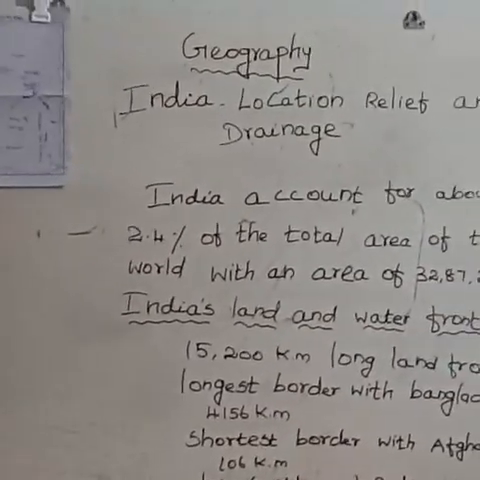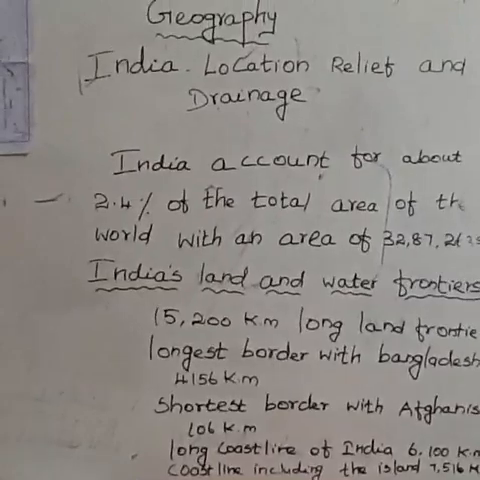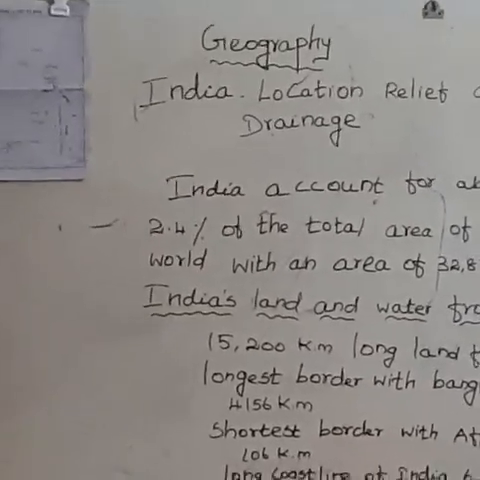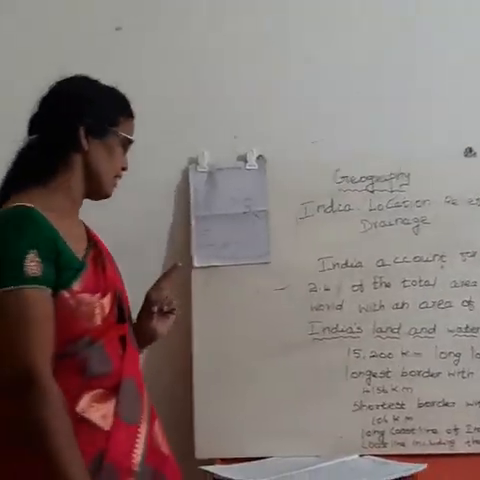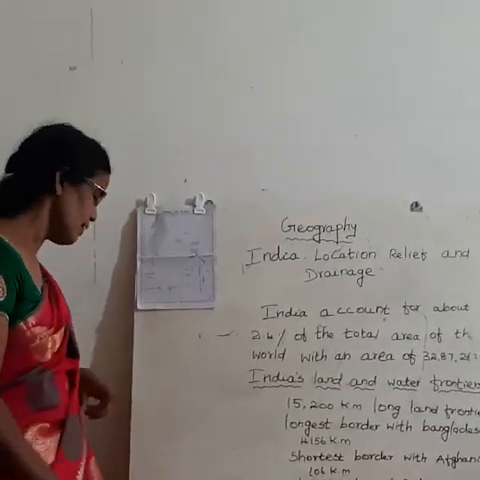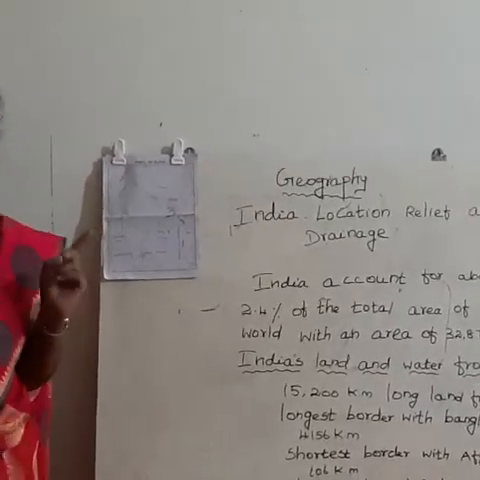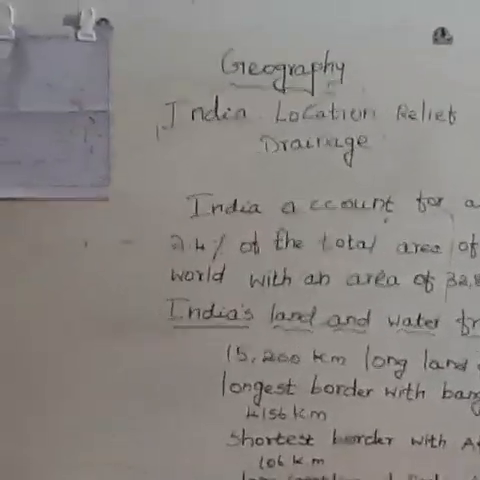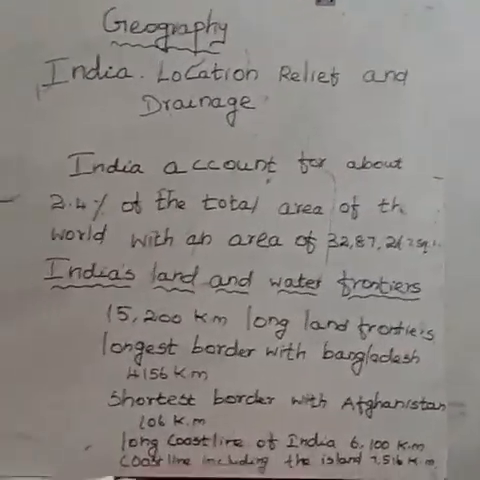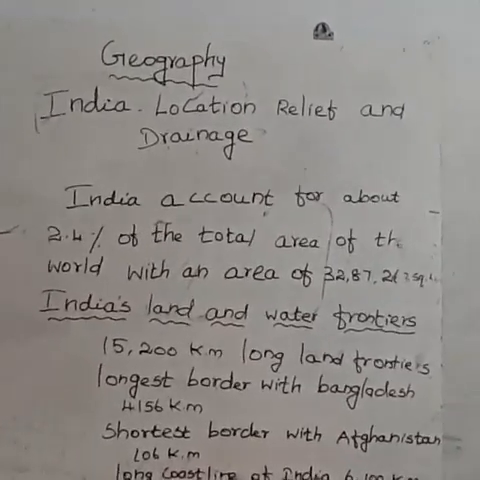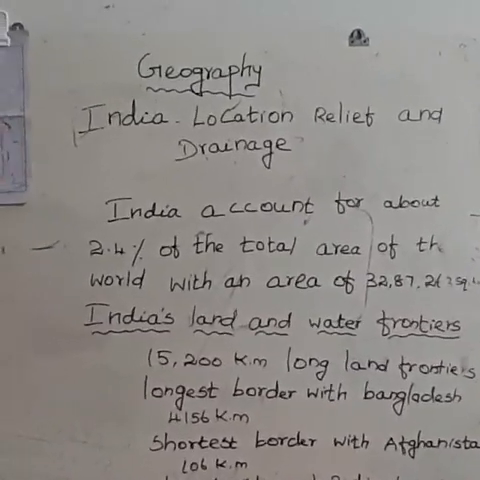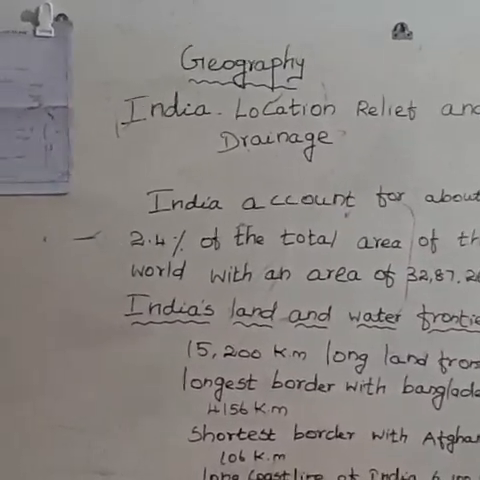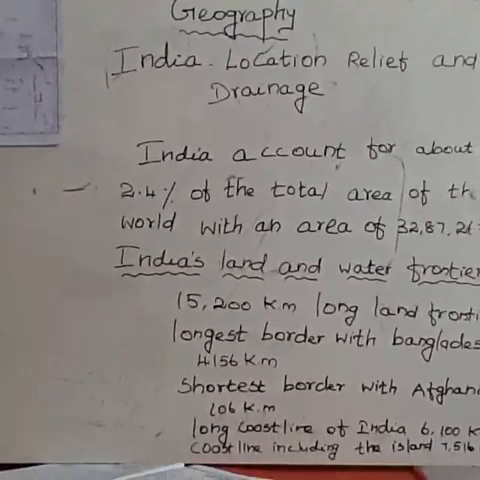India is the 7th largest country in the world. Okay, which is the largest country in the world? Anybody know? Russia. Okay, Russia is the largest country in the world, and India is the second largest country in the Asia continent. It forms a part of South Asia and is separated by the Himalayas. Himalayas are located in which place? Northern side. Okay, separated by the Himalayan mountains from the rest of the continent.